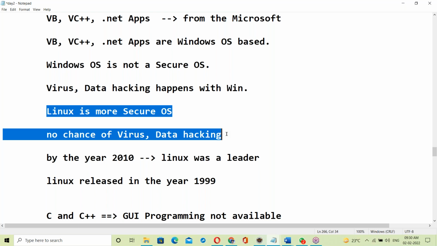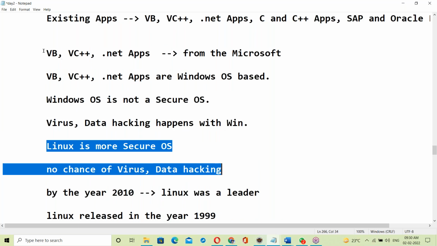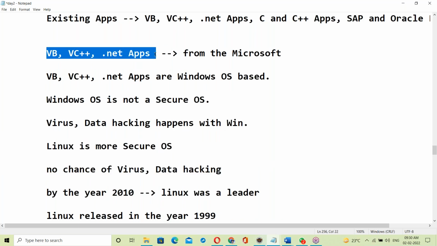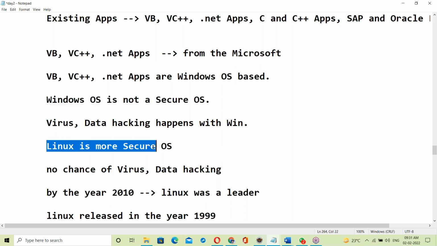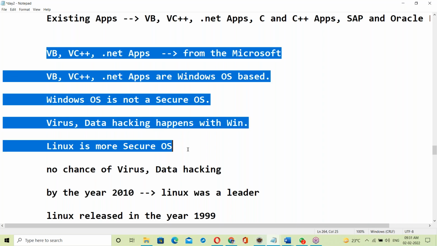That means the application has to work on Linux also. But Microsoft technologies will not work on Linux. So what is the alternative? Java is the alternative. Java is an independent platform. That is the reason most Microsoft clients were migrated to Java, since Windows is not a secure OS and Linux requires a platform-independent technology.